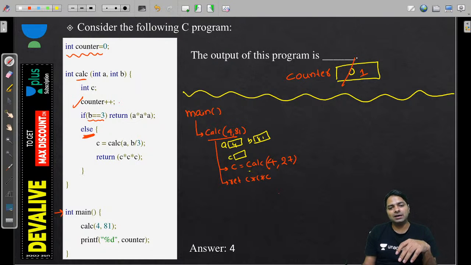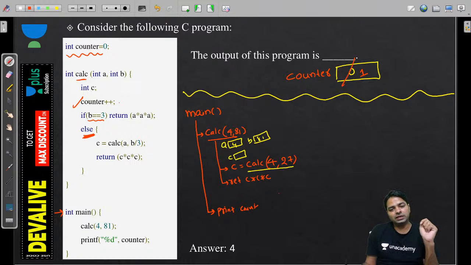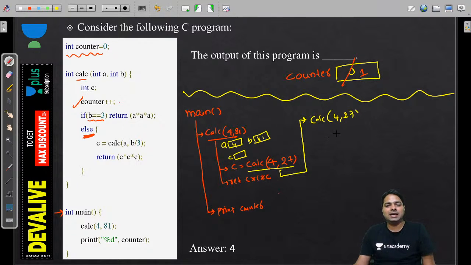Now our job is left with CALC, this one. And in the main, do you have anything left? Definitely, that is in future will come here. We will print something, counter. That you should not forget. Now I am going to call this one CALC of 4,27, and that has A locally 4 and B has 27.